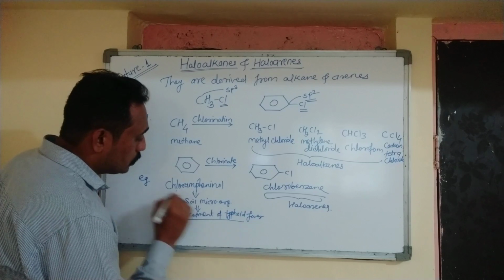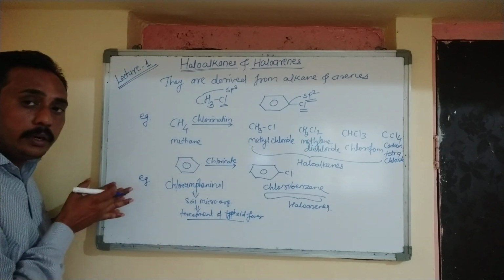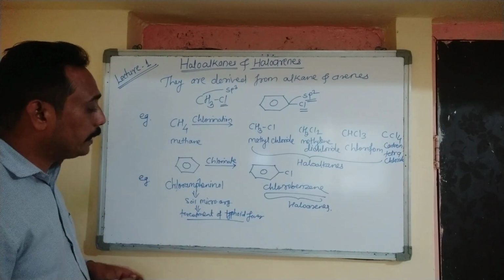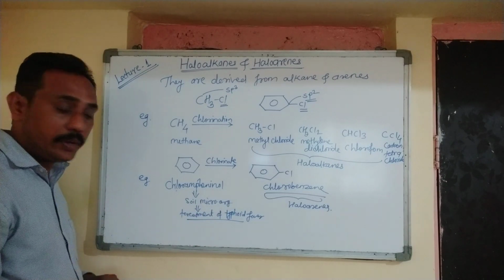So chloramphenicol is a chlorine containing haloalkane and it is used in the treatment of typhoid fever.